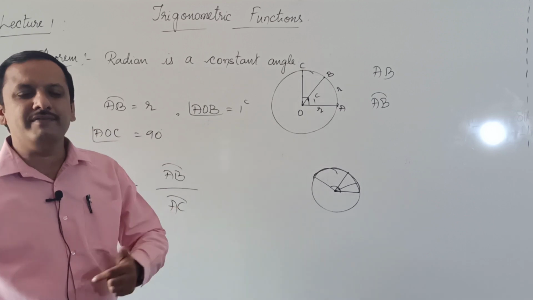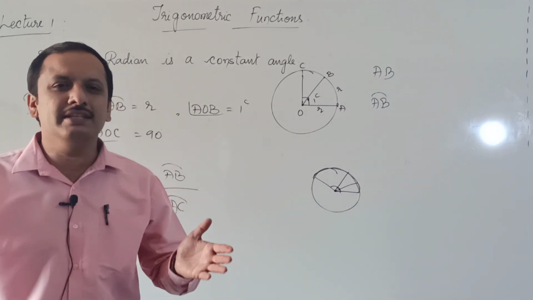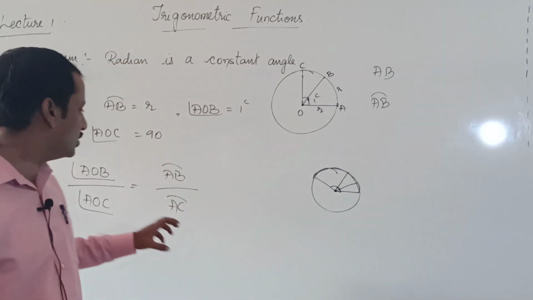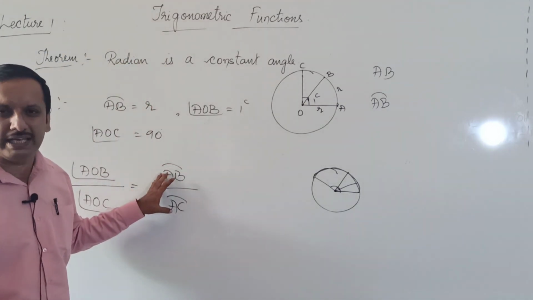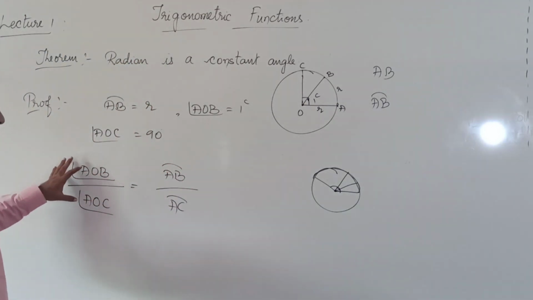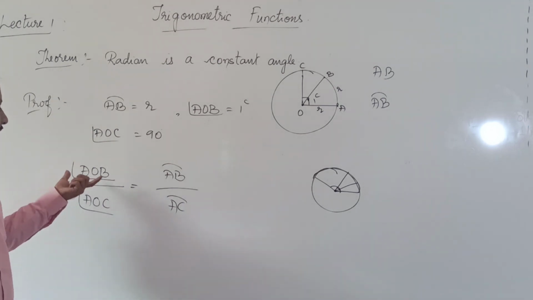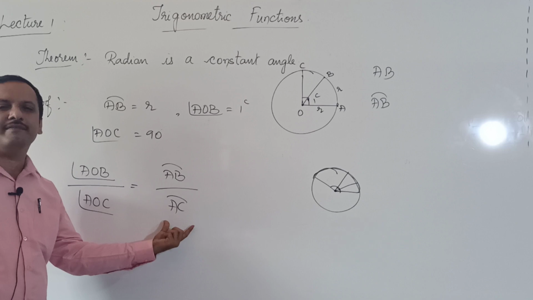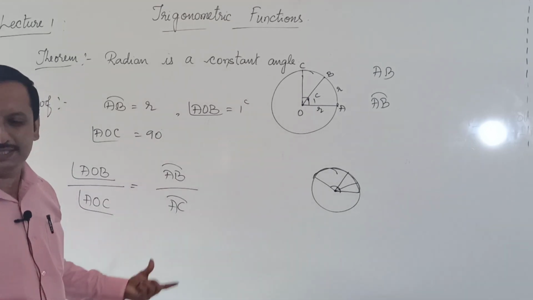Since we know when we increase the angle, the length of the arc also increases proportionally, their ratios will be equal. Angle AOB by angle AOC is equal to arc length AB divided by arc length AC.